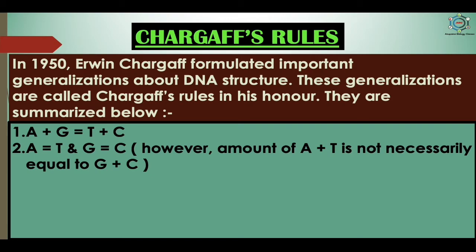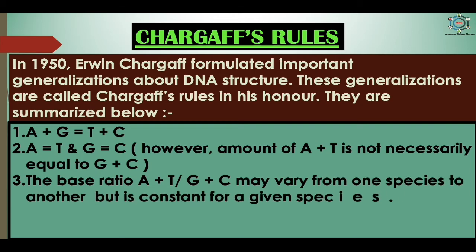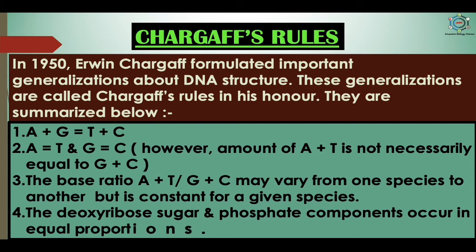However, the amount of A plus T is not necessarily equal to G plus C. The base ratio A plus T by G plus C may vary from one species to another but is constant for a given species. The deoxyribose sugar and the phosphate components occur in equal proportions. So these four are Chargaff's rules.